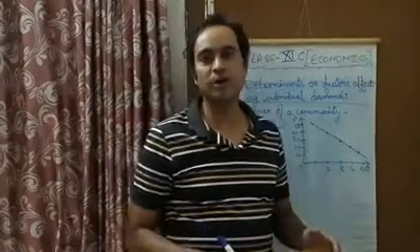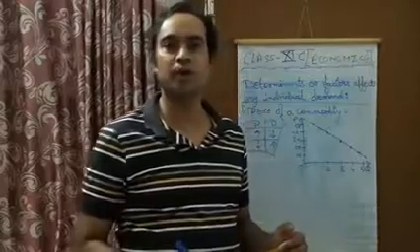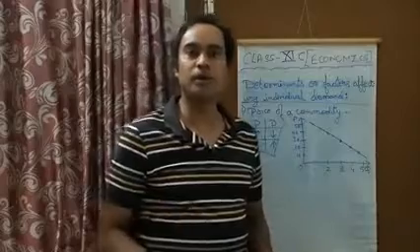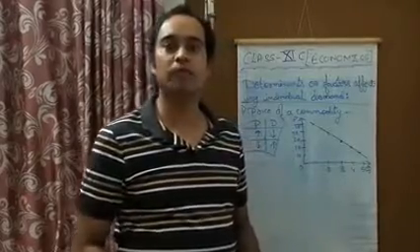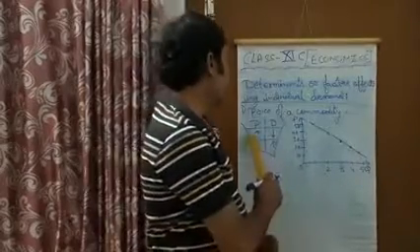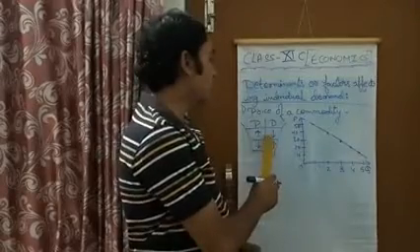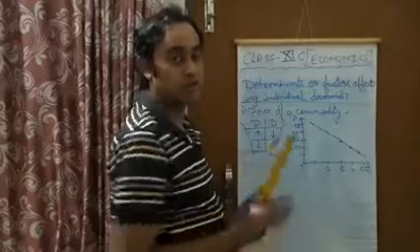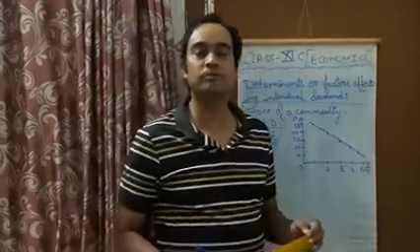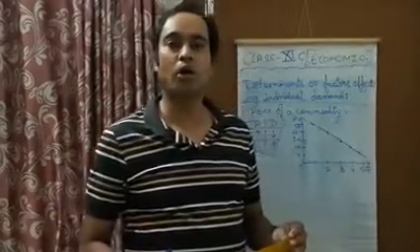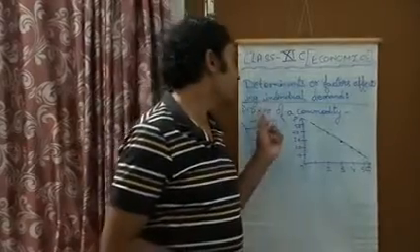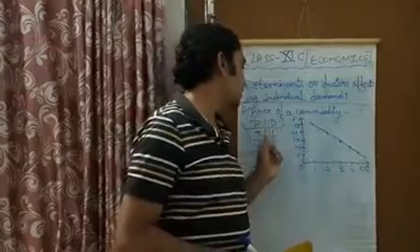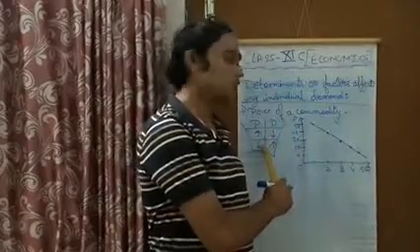The first determinant or factor that affects the demand of a consumer is the price of a commodity. We have already studied this in the law of demand, where if the price of a commodity rises, then demand will fall, and if price falls, then demand will rise. This is a negative relationship. So price is one of the determinants that affects the demand of a consumer.